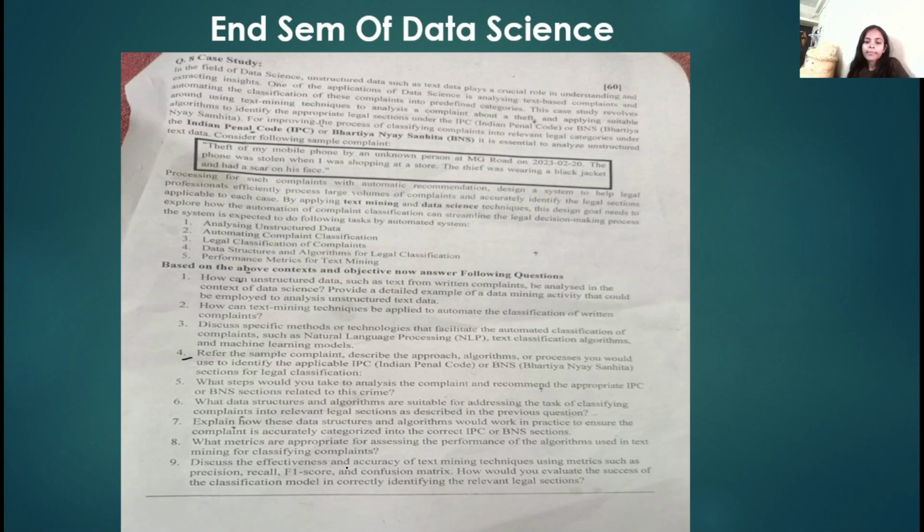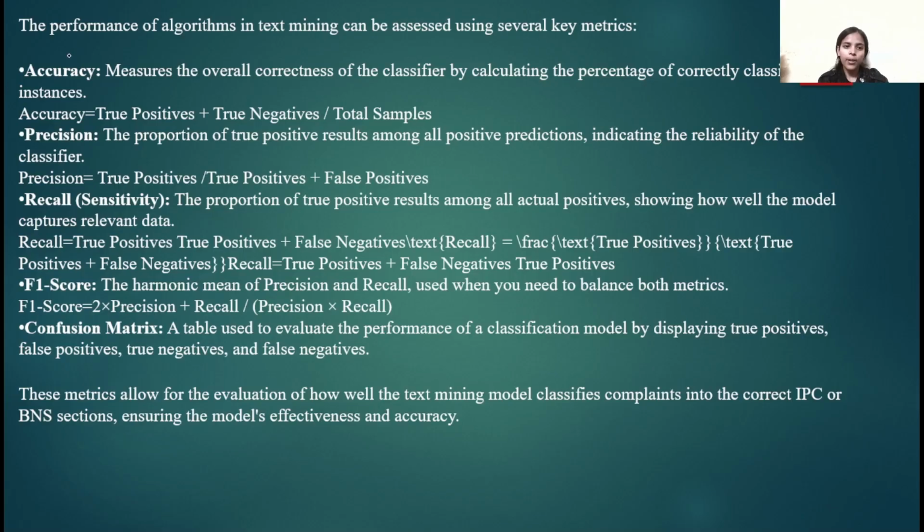Here, we will discuss the effectiveness and accuracy of text mining techniques using metrics such as precision, recall, F1 score, and confusion matrix. Now, how would you evaluate the success of a classification model in correctly identifying the relevant legal section? Now, let's see the answer to question number 9. Here, performance metrics of algorithms in text mining can be assessed using several key metrics. First is accuracy. Accuracy is the measure of total correctness of the classifier by calculating the percentage of correctly classified instances. It is the sum of the number of true positives and true negatives, divided by the total number of